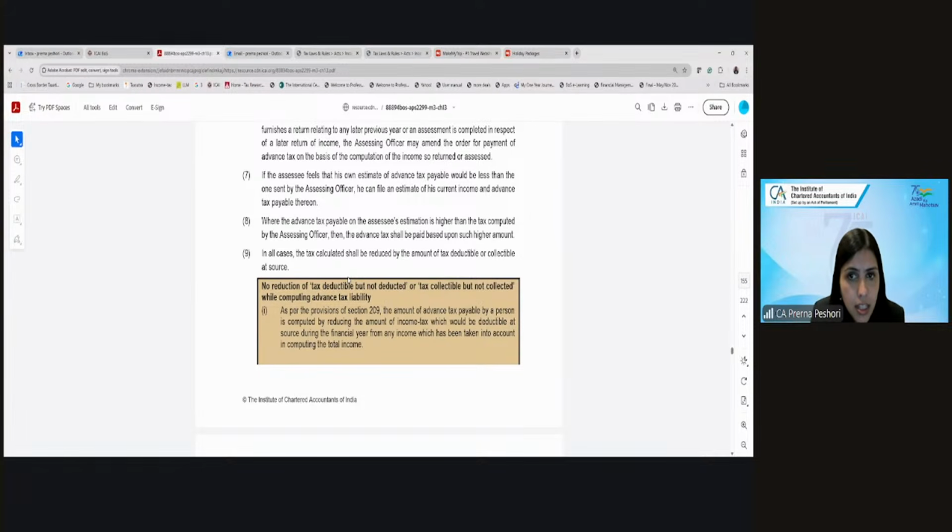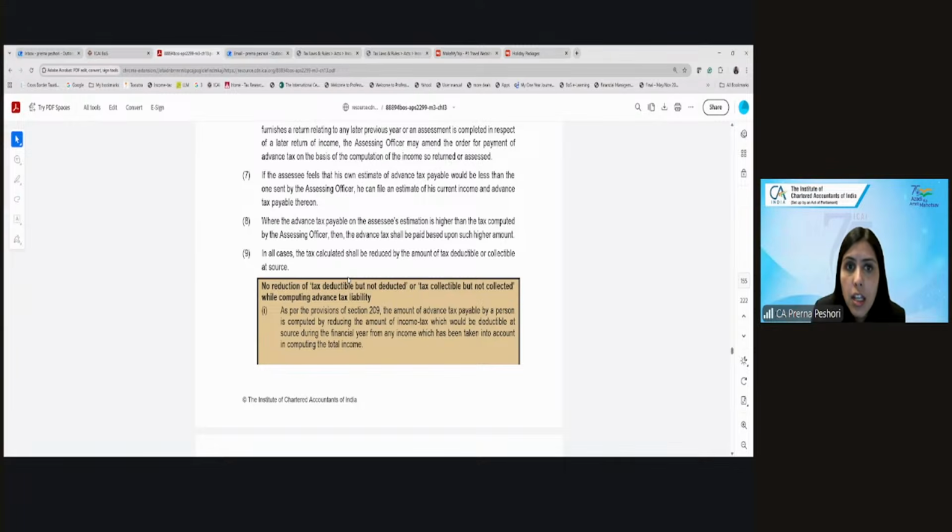Now, in case you have not got the TDS credit. Let's say, for example, the advance tax payable is computed by reducing the TDS which may be deductible but has not yet been deducted. Then whether the payee shall be liable to pay advance tax to that extent?